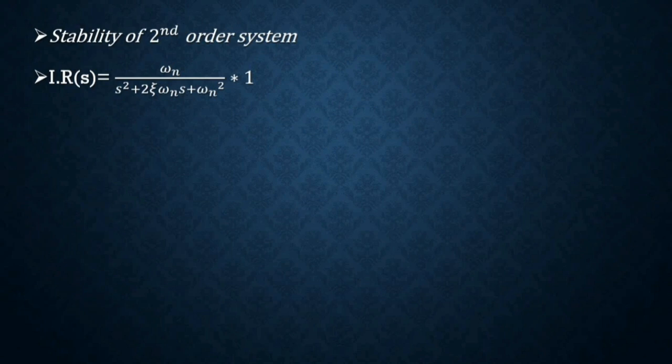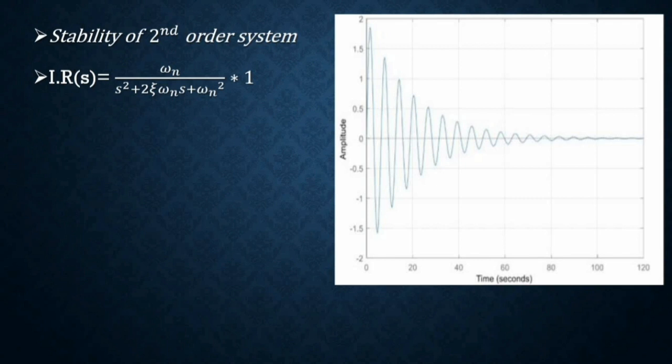While finding out the stability by using the impulse response, we just need to find out whether the response is absolutely integrable or not. If it is absolutely integrable, the system will be stable, otherwise it is not stable. So this is the impulse response of a second order underdamped system.